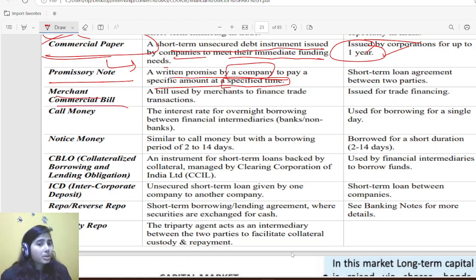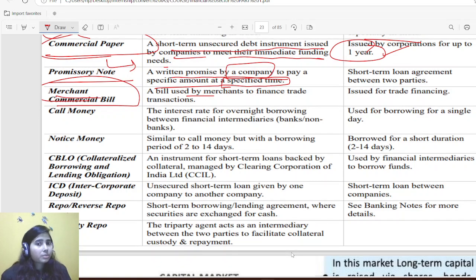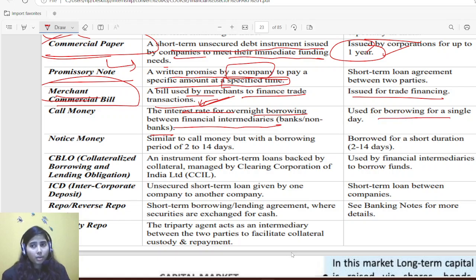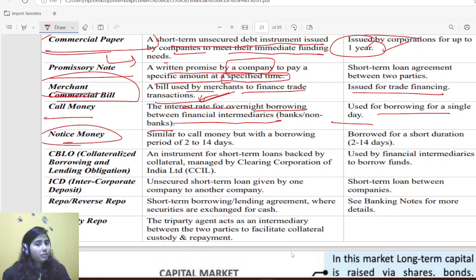Okay, then comes merchant commercial bill, a bill used by merchants to finance trade transactions. Commercial bill I have already explained, so I would request you to watch the previous one. Issued for trade financing, same thing. Call money: the interest rate for overnight borrowing between financial intermediaries, banks and non-banks, used for borrowing for a single day. Notice money is for 2 to 14 days. CBLO, collateralized borrowing and lending obligation, is an instrument for short-term loans backed by collateral, managed by the Clearing Corporation of India.